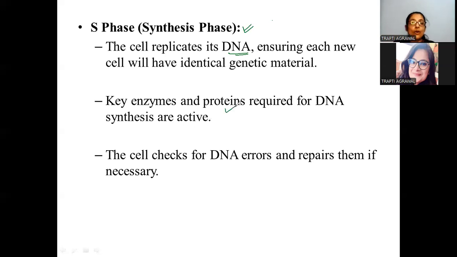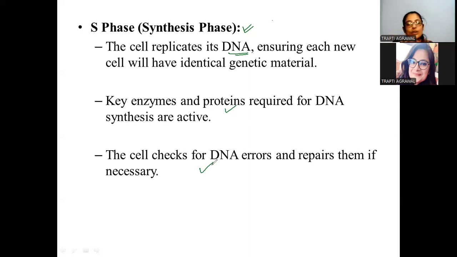The key enzymes and proteins that are responsible for DNA replication are all present in the S phase, right? And in the S phase, one more important thing is happening, students. The cell is making sure that the DNA does not have any error, because when cell division is taking place, it is important to check whether there is any error or damage, right?